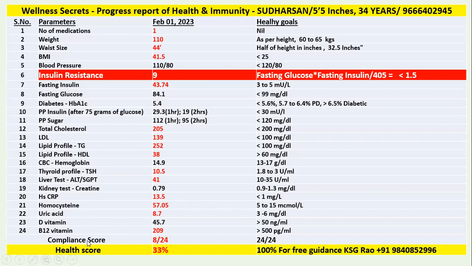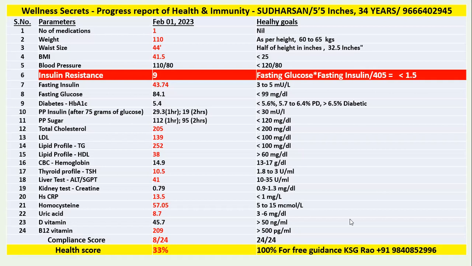And then look at his hsCRP. This is an inflammation marker. See, it is 13.5, it should be below 1, and is almost 13 times higher. Homocysteine is another marker to tell about the blood vessels, healthy levels. Uric acid is high. Vitamin D, though it's okay, at 45 is okay. The lab says 30 to 100 is good, but above 50 is best. B12 also should be above 500, but he has got only 209.